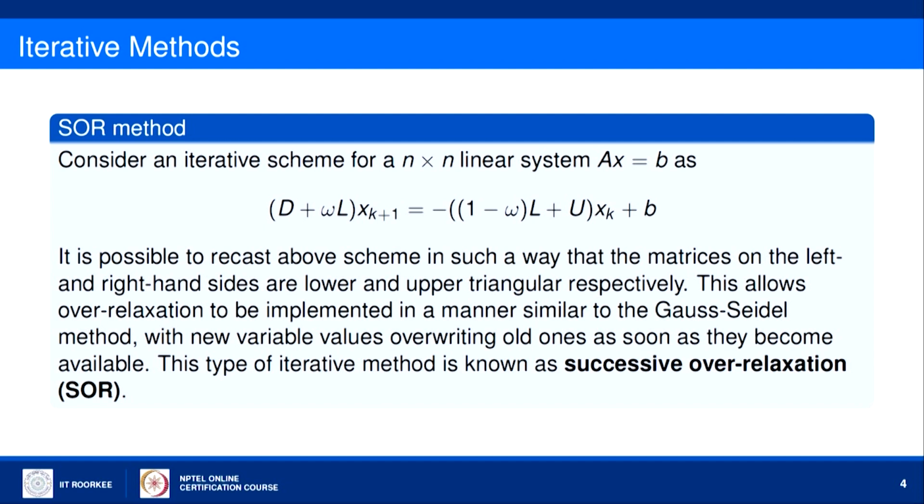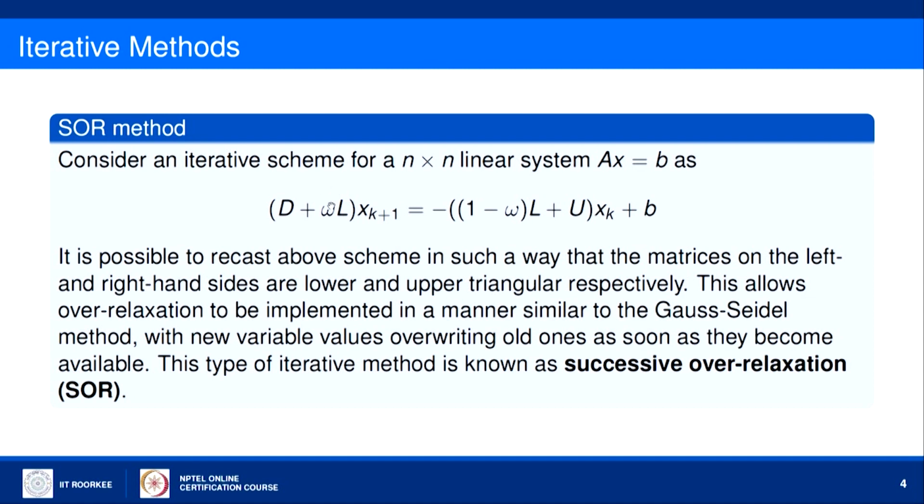Now consider an iterative scheme for an n by n linear system Ax equals b as (D plus omega L) x at k plus 1 iteration equals minus ((1 minus omega) L plus U) x at k iteration plus b. This is the same thing I discussed in the last slide. It is possible to recast the above scheme in such a way that the matrices on the left and right hand sides are lower and upper triangular respectively.